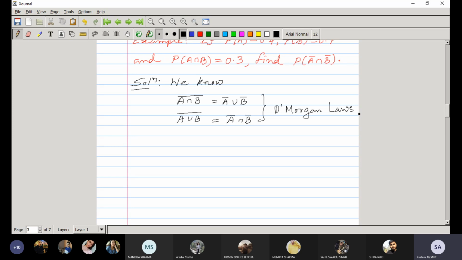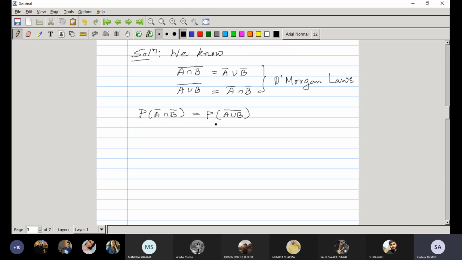Now what we need to find? Probability A complement intersection B complement. By set theory, what we can write? A union B whole complement.